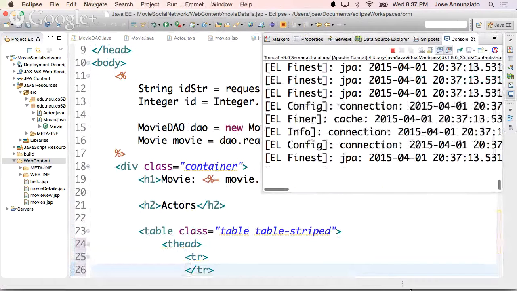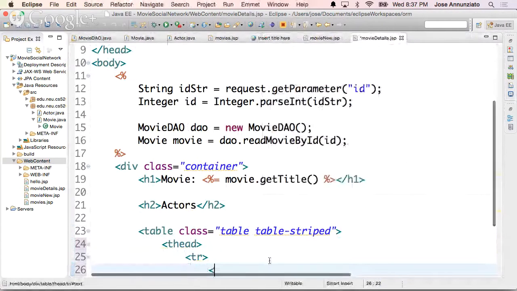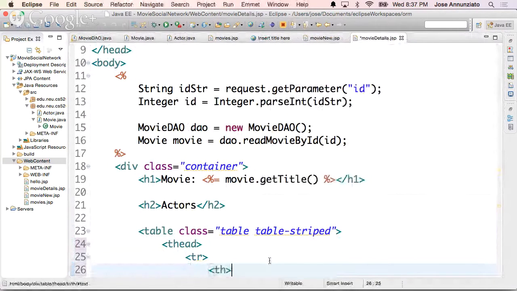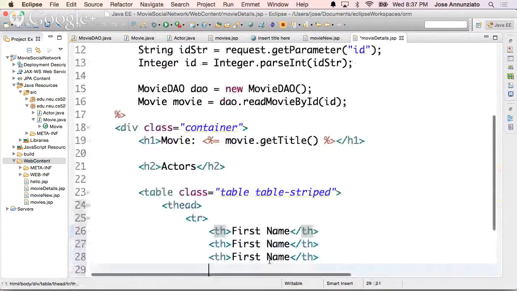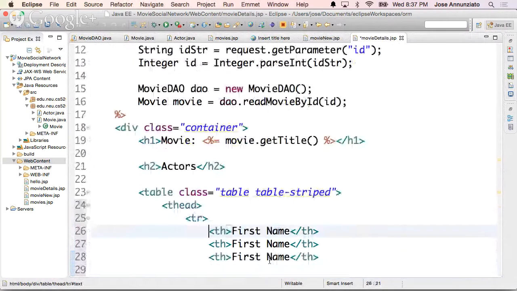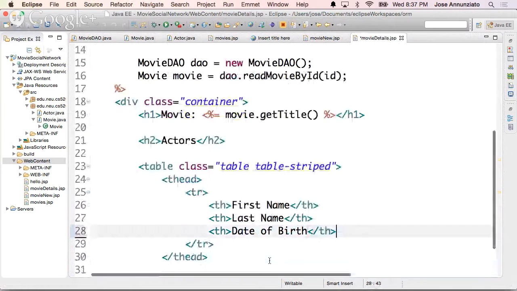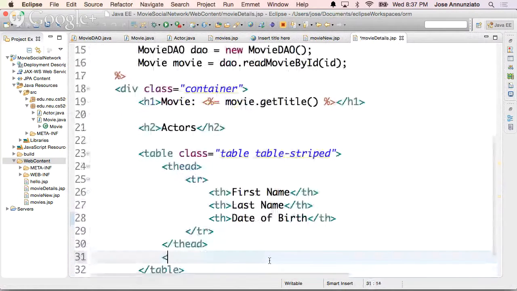Oh, stop it. This is TH, and then this is the first name, last name, date of birth, and then here in the tbody,